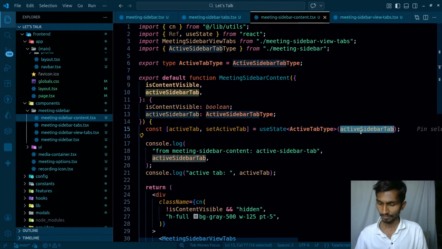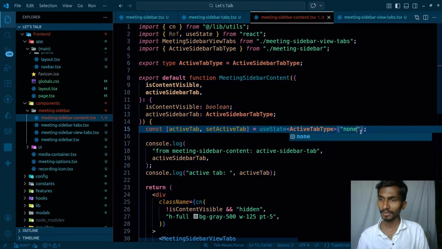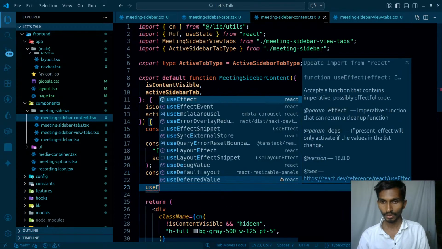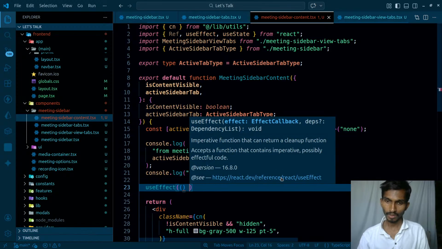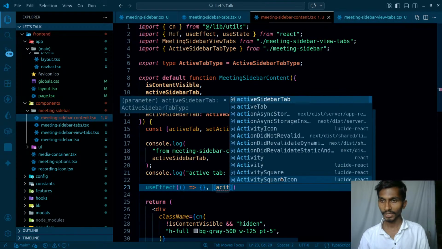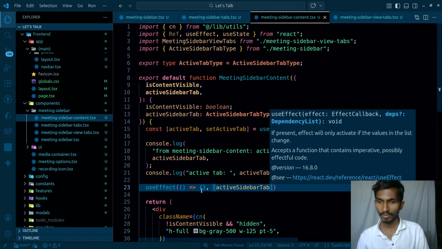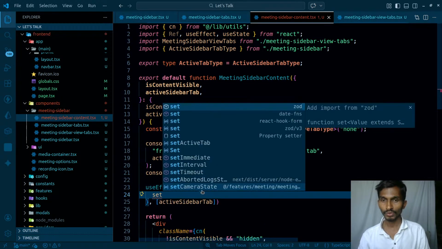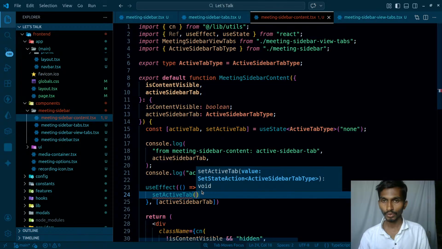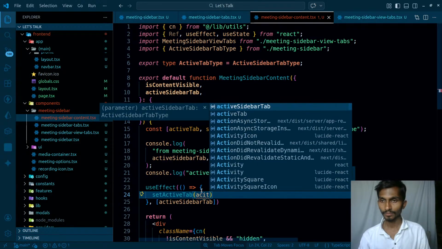So let's do one thing, let's keep it none by default, and I'll have to use a useEffect over here. Just like this, whenever the value of active sidebar tab changes, at that time I will set the value here. So setActiveTab equals active sidebar tab.